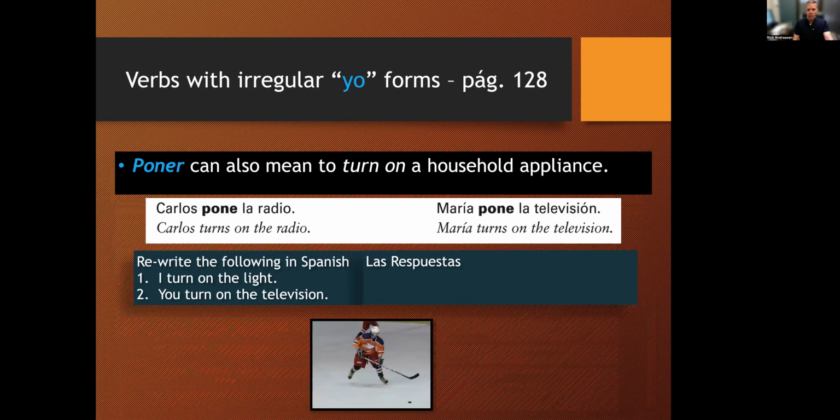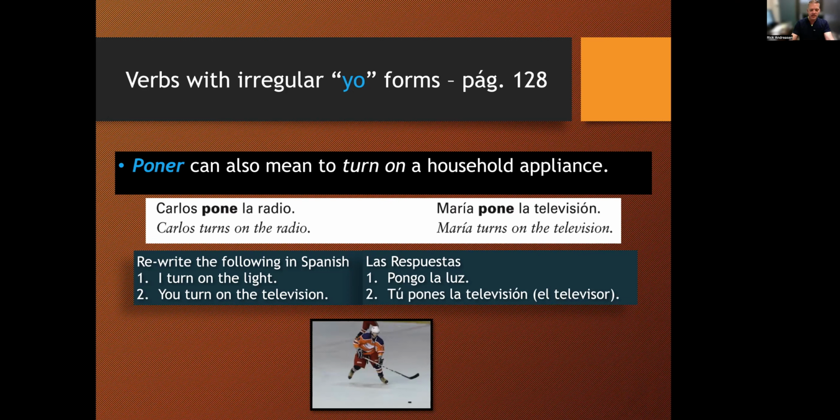Okay, poner, we said poner means to put, or it can also mean to place, but it's also used for turning on something. Carlos pone la radio, Maria pone la televisión. So, for example, here are some questions to rewrite. I turn on the light. Based on what you know, how would you say that in Spanish using the verb poner? And we'd say yo pongo la luz. You turn on the television. Tú pones la televisión, or usted pone la televisión.